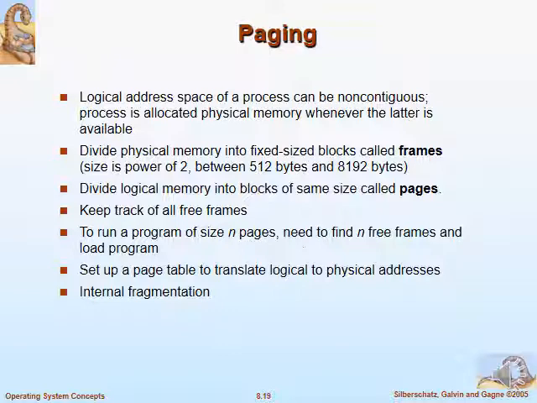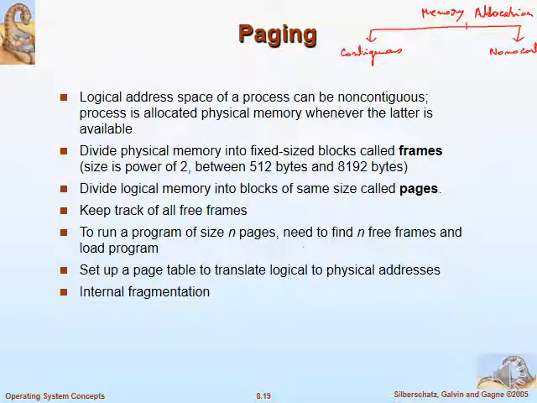Okay, so the next is non-contiguous allocations. So that is all about contiguous allocations. We discussed memory allocations. First we discussed the contiguous, then non-contiguous.